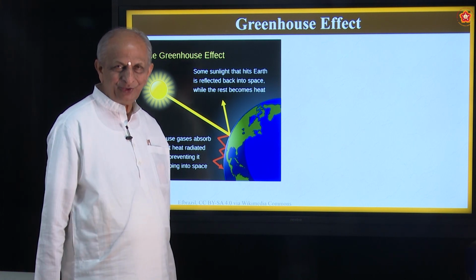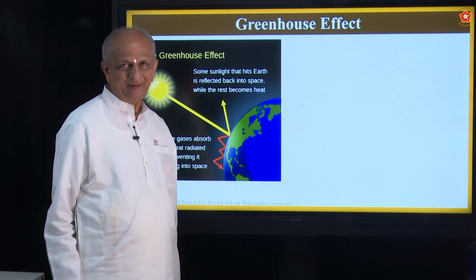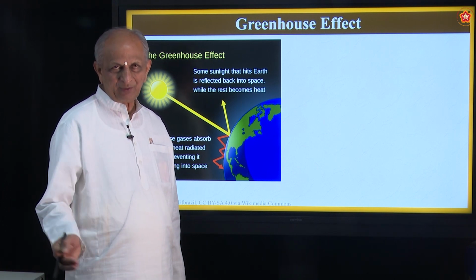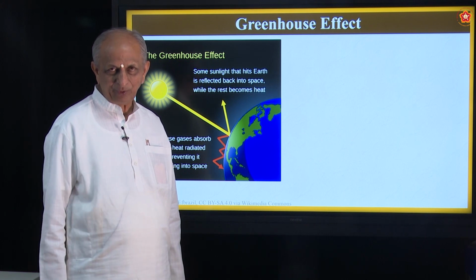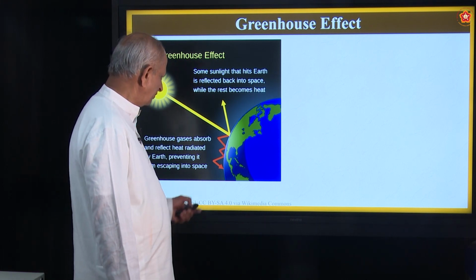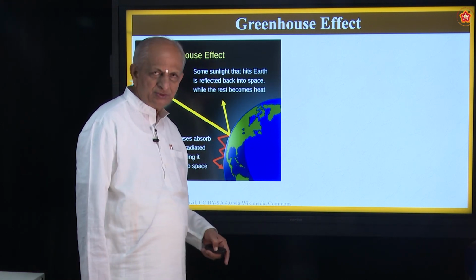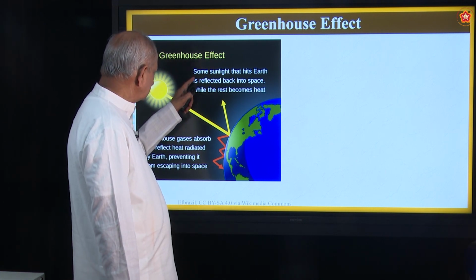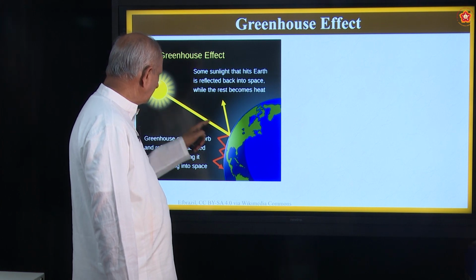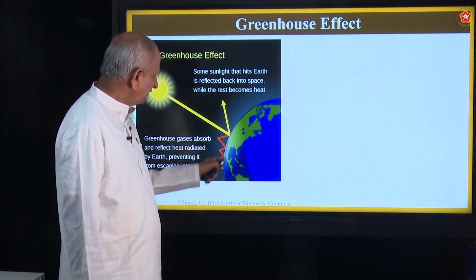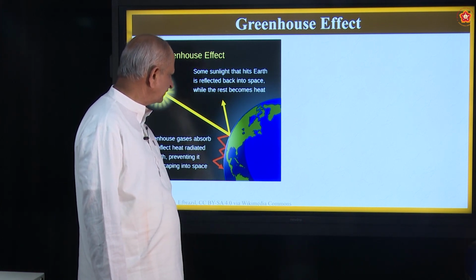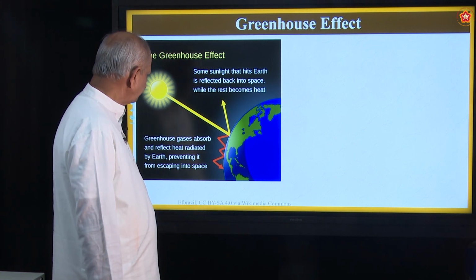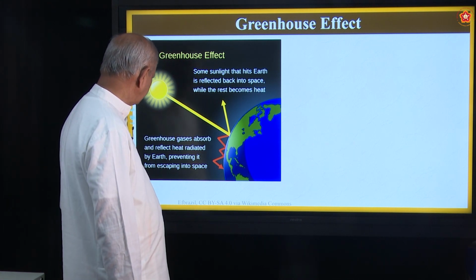Yeah, it is due to sea water, river water. Water bodies are more on earth, about 75%. So that's why it is blue in color. So sunlight will fall on the earth's surface. It is reflected back into space in the form of heat.